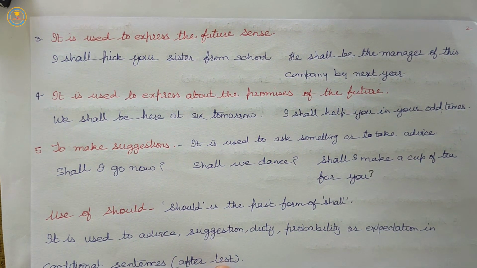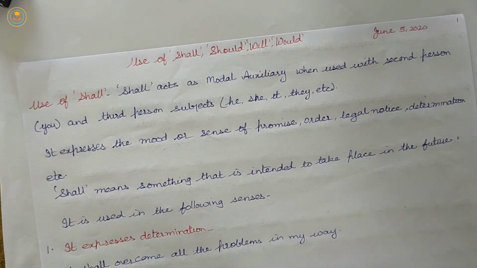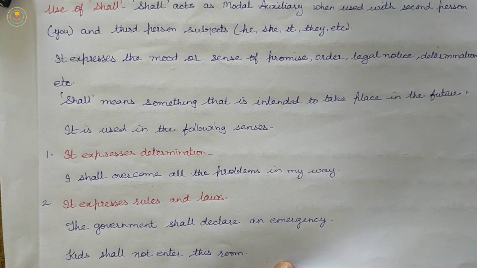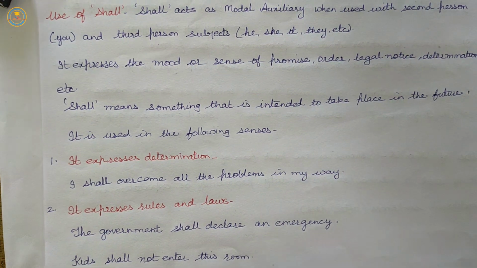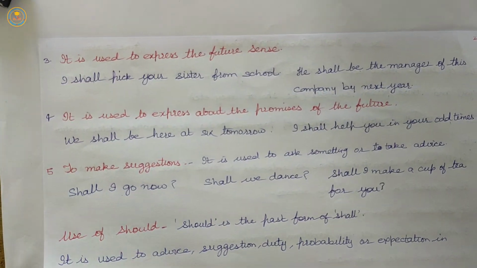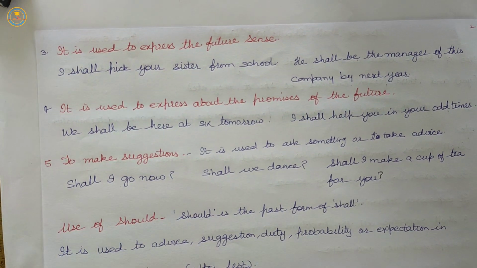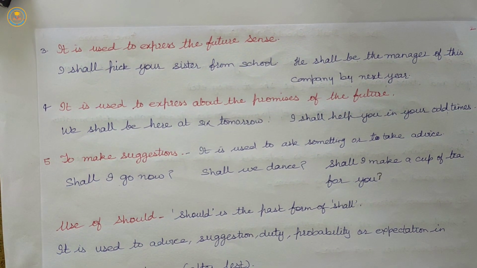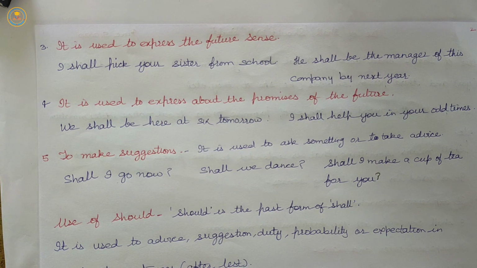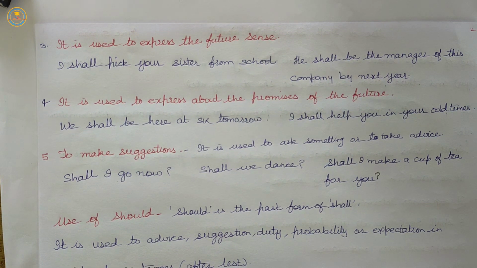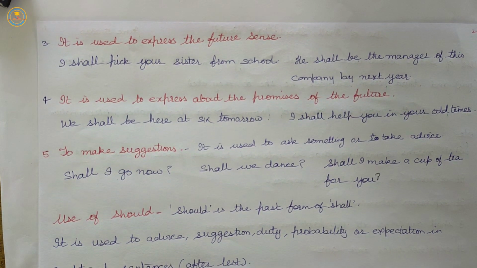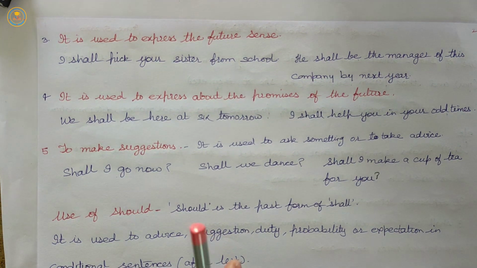So, the uses of shall are: first, it expresses determination. Second, it expresses rules and laws. Third, it is used to express the future tense. Next, it is used to express promises of the future. Next, it is used to make suggestions. So, here are the five rules or uses of shall.